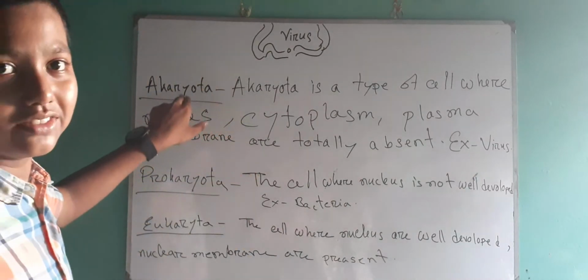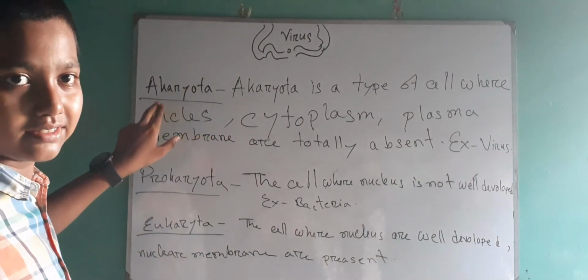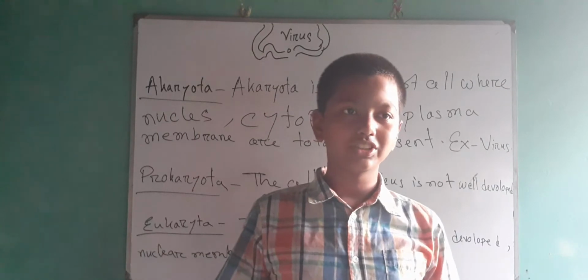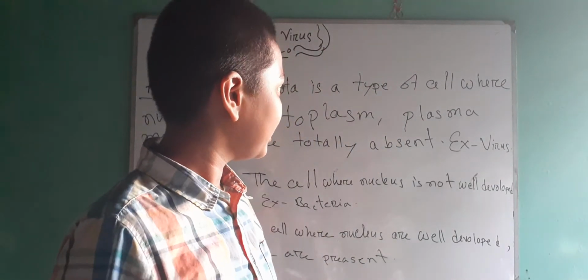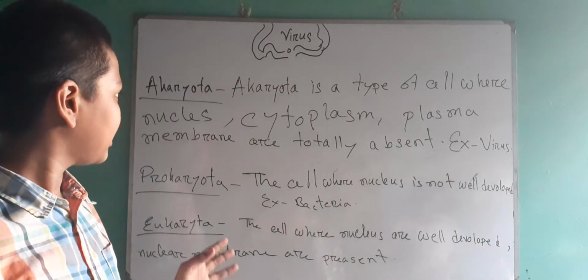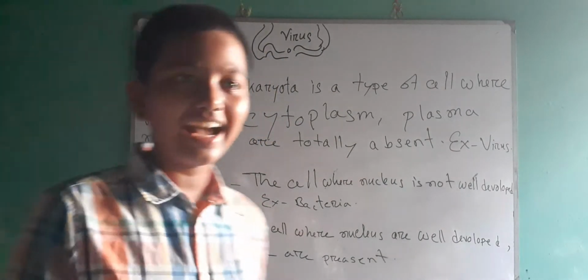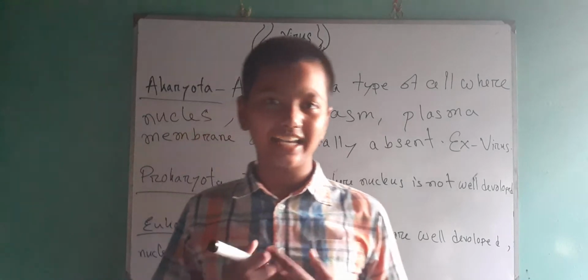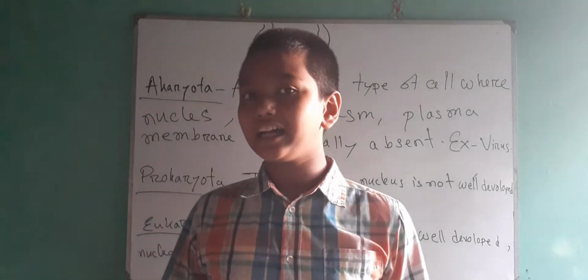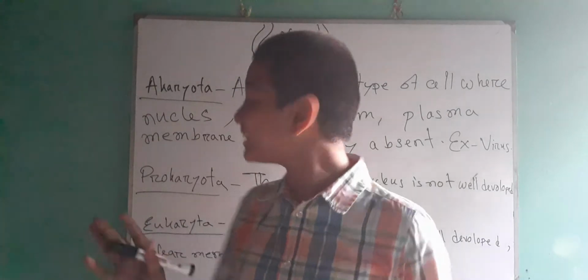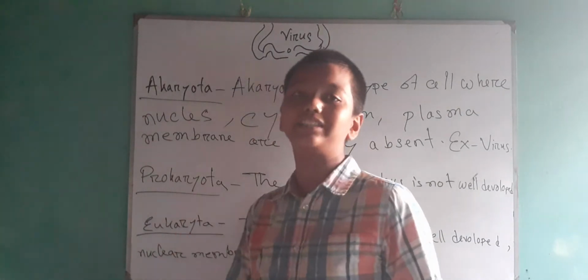Write it down. Okay, so read it out. Akaryota is a type of virus. Sorry. As I have said, I won, because Farhana and Nuha can't read it out because these are too difficult words.